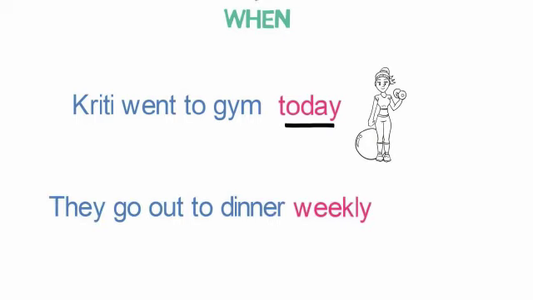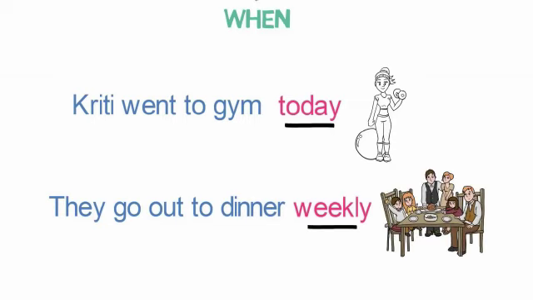Let's look into the next sentence. They go out to dinner weekly. Now we can say that they go out to dinner without using weekly also. But weekly tells us when they go to dinner. As these adverbs describe when the action exactly happened, these are called adverbs of time.